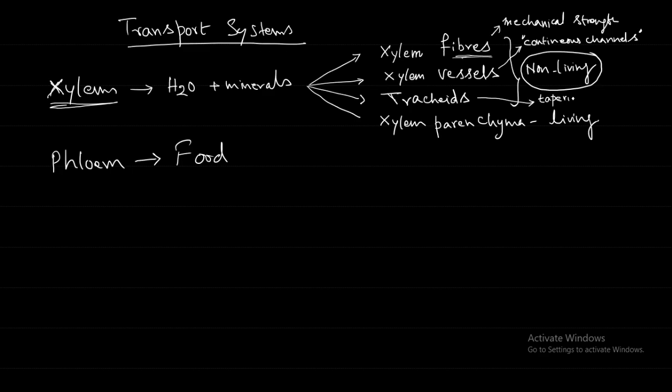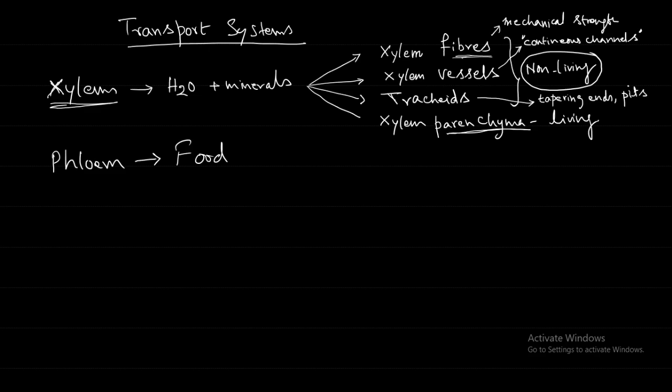Parenchyma, xylem parenchyma. Parenchyma means parenchymatous tissue. This is a type of tissue. So important about this parenchyma is that it keeps on dividing. It is a healthy dividing cell. They are the only living cells of the xylem. They take part in the lateral flow of water and store food.